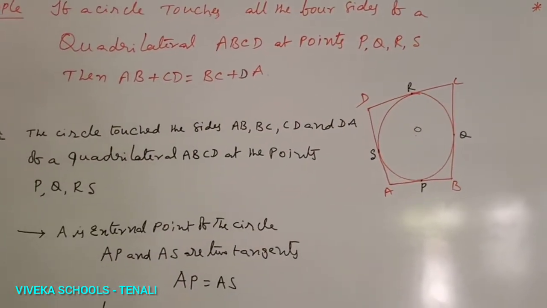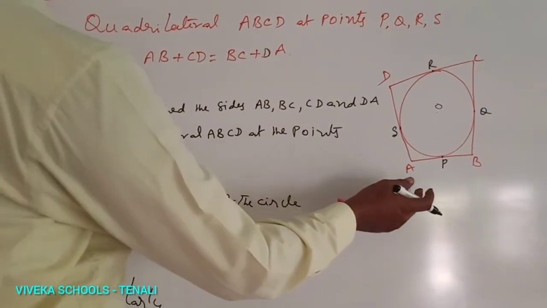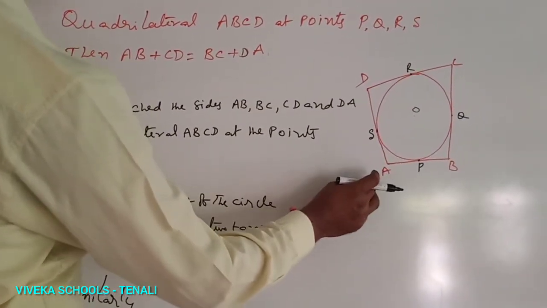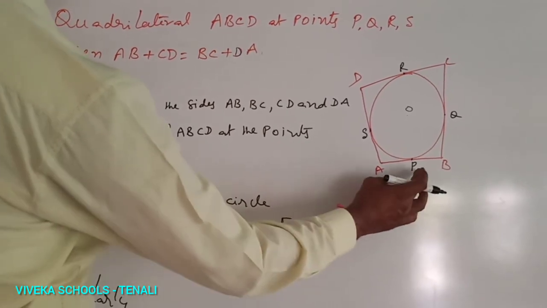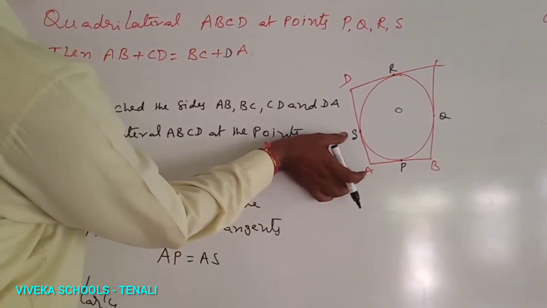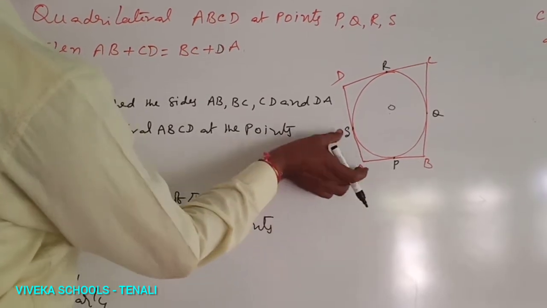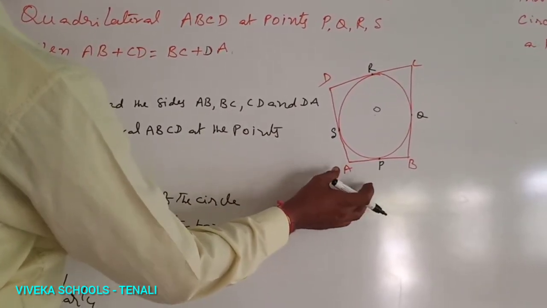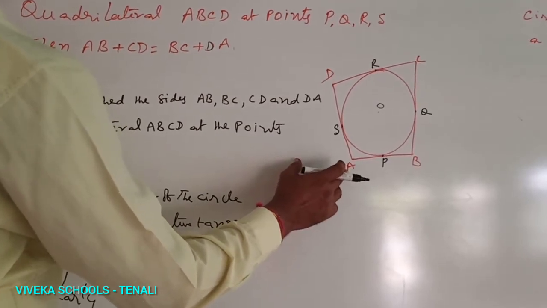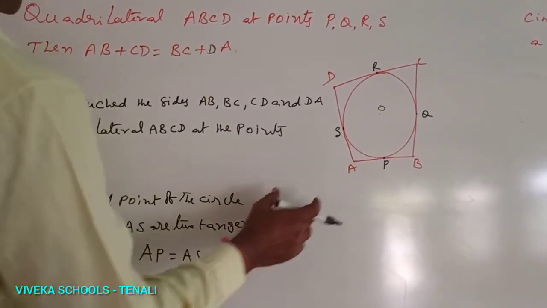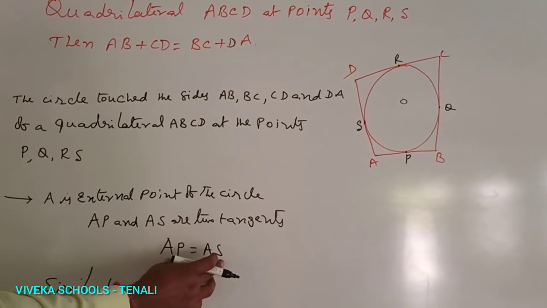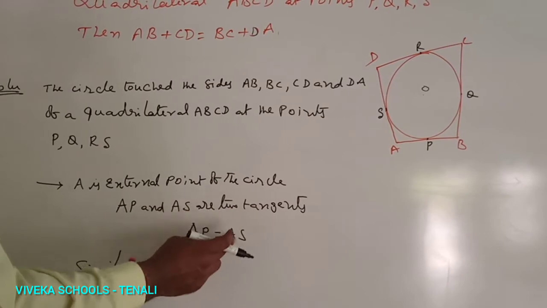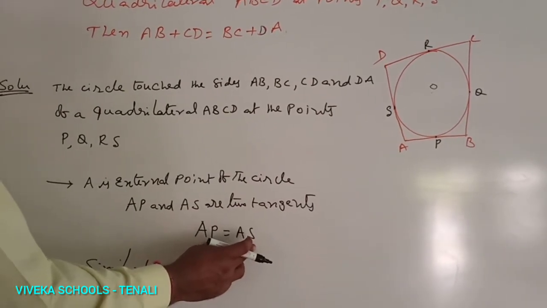Already we know that A is the external point of the circle. AP and AS are the two tangents. The lengths of the two tangents from an external point are equal. Therefore, AP equals AS.